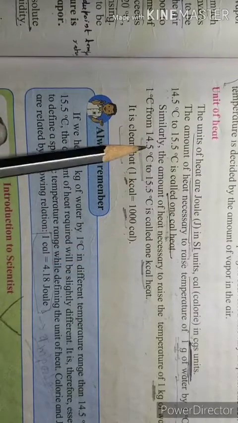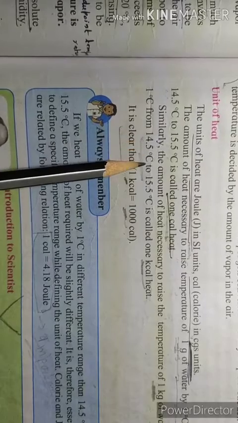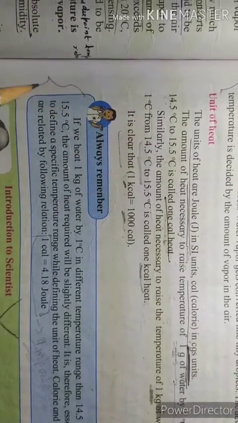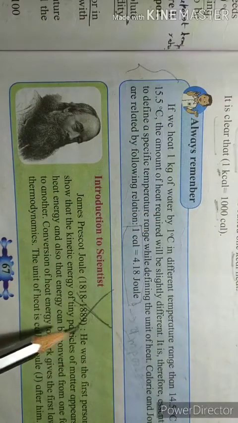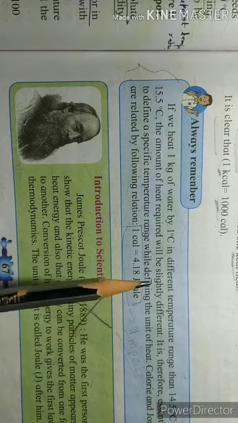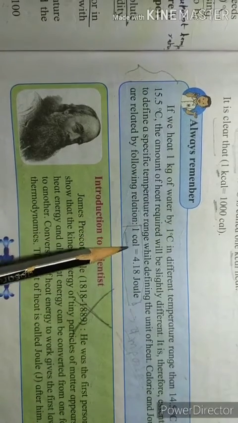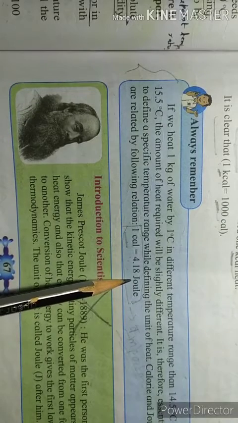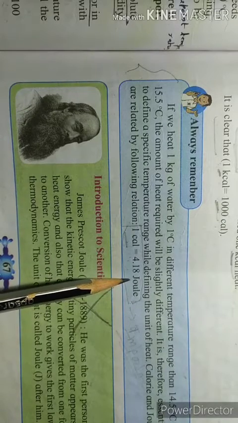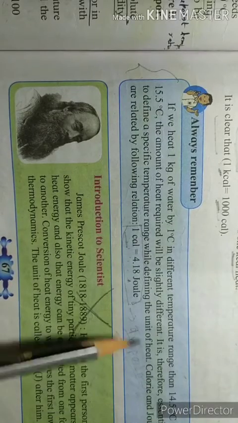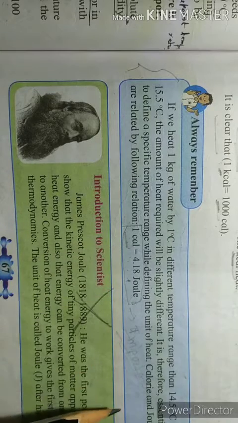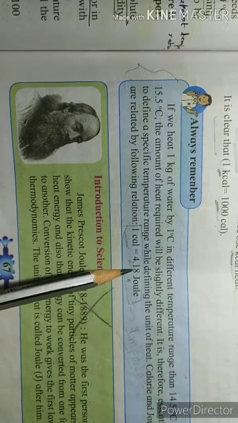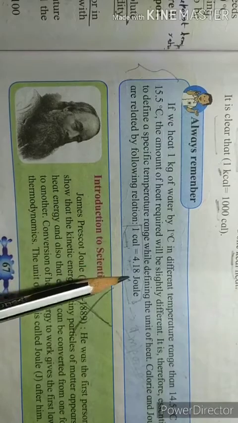So why have we taken this interval only, 14.5 degrees Celsius to 15.5 degrees Celsius? That is written here. Okay, so you read this. This sentence is omitted. If you want to read, you can read. And one more thing you have to learn, this is important. In MCQ, questions may come: 1 calorie is equal to how much? 4 options will be given: 3 joule, or 2.5 joule, or 4.18 joule. So that option will be correct. So 1 calorie is equal to 4.18 joule, right?